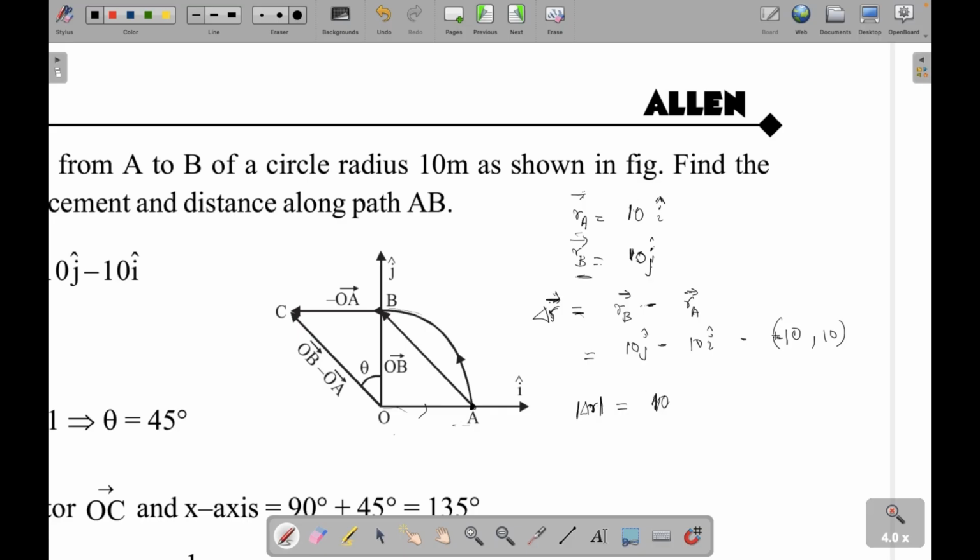Right, so it makes solving problems with two or more vectors easy. If you have to add three vectors, using this method you can solve it easily if you just write it in terms of the coordinate system. So if you have to find the magnitude, what will the magnitude be? 10 root 2, because root over 10 square plus 10 square. Right. What about the direction?